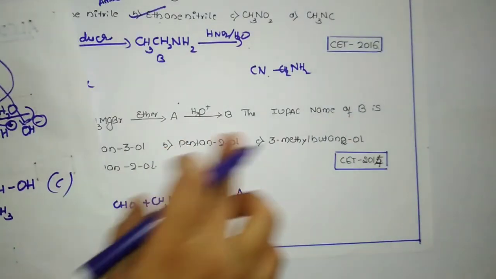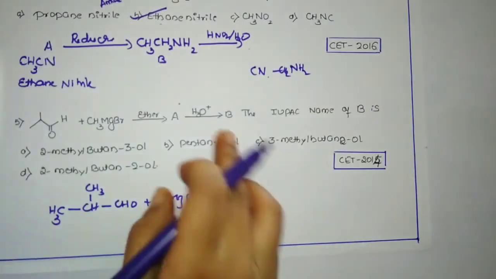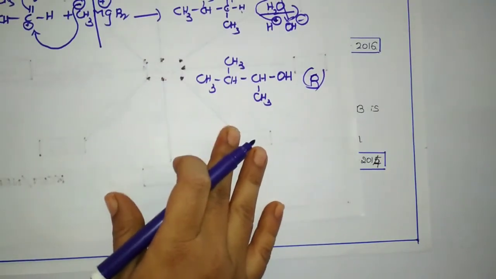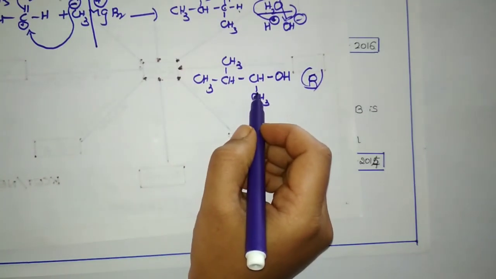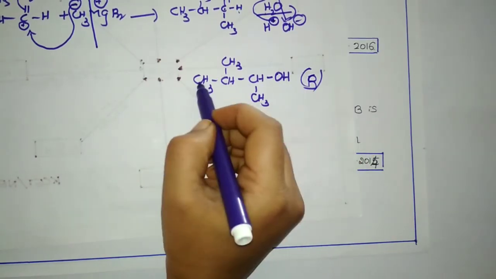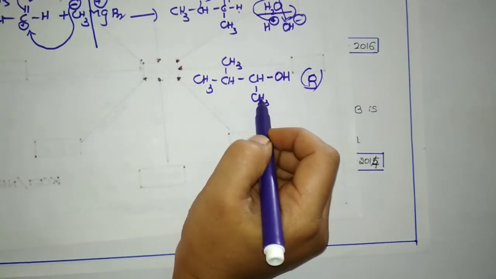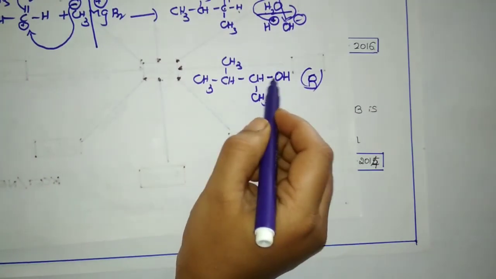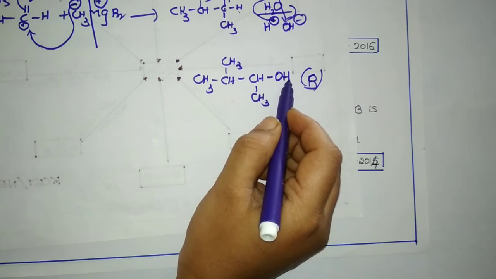They are asking for the IUPAC name of B. This is B over here. You need to name it in such a way that the functional group gets the least number, and the maximum carbon chain should be there. If I start numbering 1, 2, 3, 4, this hydroxyl group is going to get number 3.